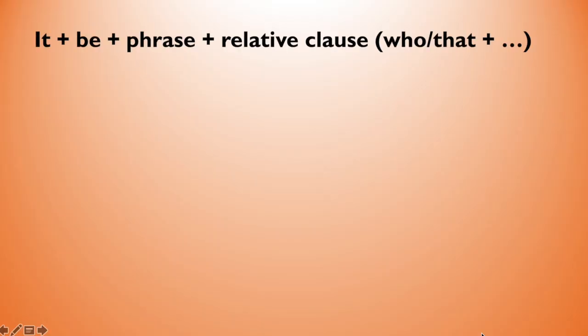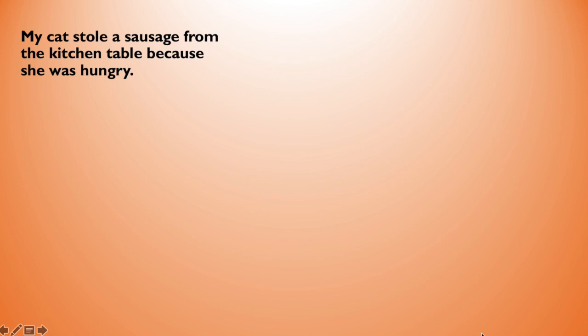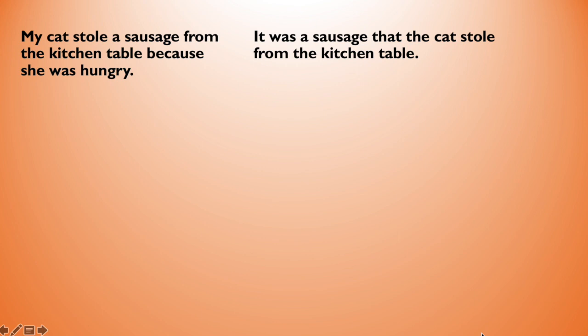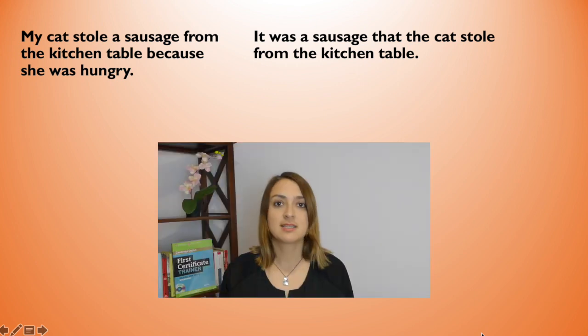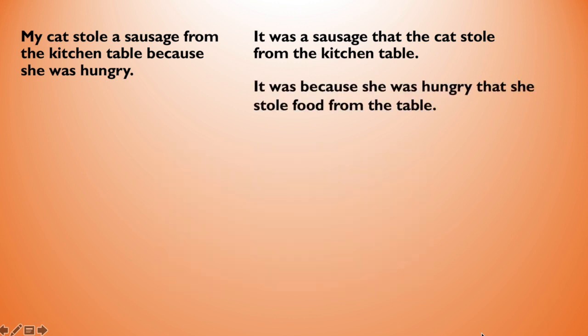There are also cleft sentences that look like this. It, a verb to be, phrase, relative clause. Don't be scared by this formula. It's way easier than you think. Remember, the verb be can be used in all tenses. My cat stole a sausage from the kitchen table because she was hungry. Someone might ask me, excuse me, what did the cat steal from the table? It was a sausage that the cat stole from the kitchen table. Someone could ask, why did your cat steal food from the table? It was because she was hungry that she stole a sausage from the table.